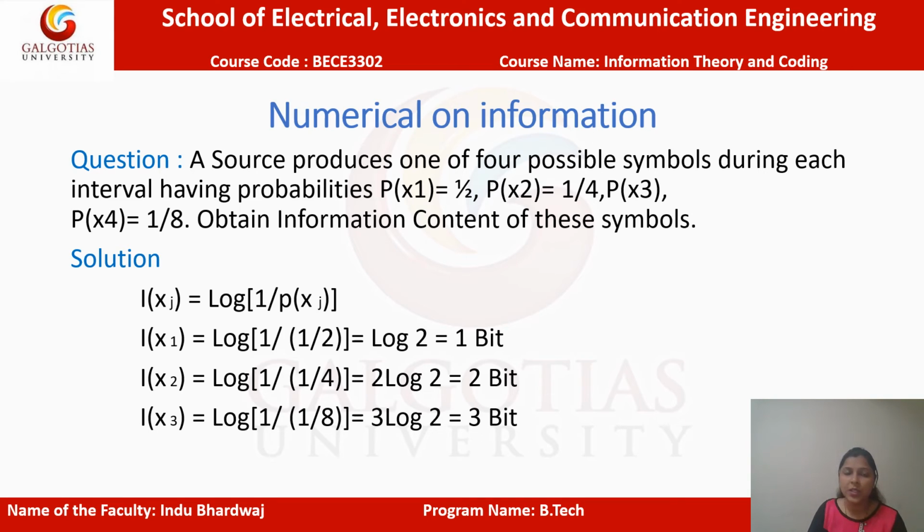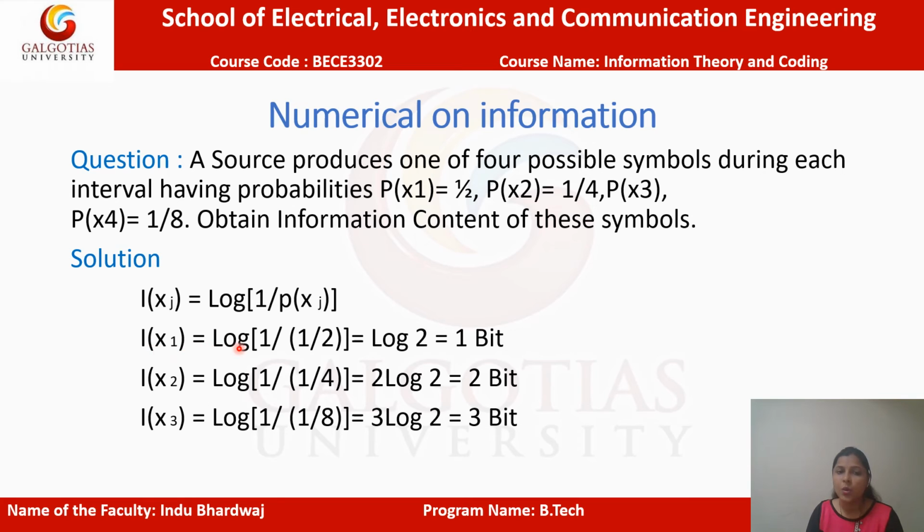So this is a numerical related to information. The question is that a source produces one of four possible symbols during each interval, having the probabilities p(x1) 1 by 2, p(x2) 1 by 4, and p(x3) and p(x4) 1 by 8, and we have to obtain the information content of each of these symbols. So how will we solve it? We know that the formula is I(xj) is equal to log of 1 upon p(xj). So we will put the value of each probability individually and find each information value individually.